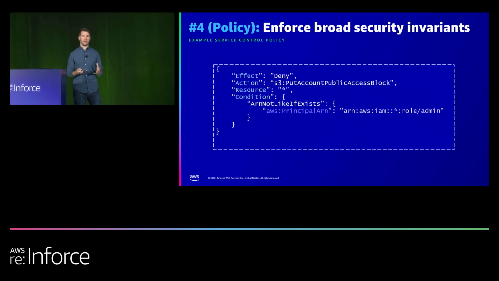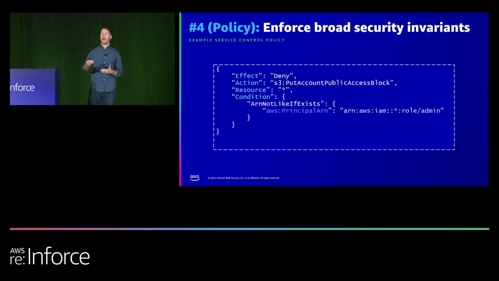So here's an example of a service control policy. You can put a block public access configuration in S3 for an account in order to ensure that even if a bucket has a permission to make it public, at the account level you're disabling it, which overrides that permission, right? So buckets by default aren't public.